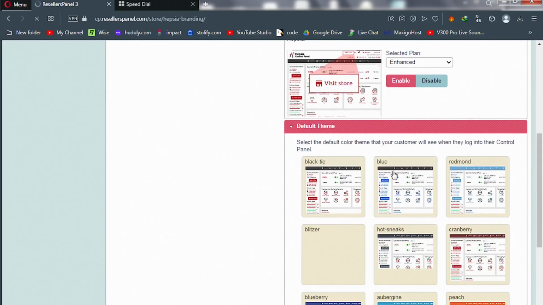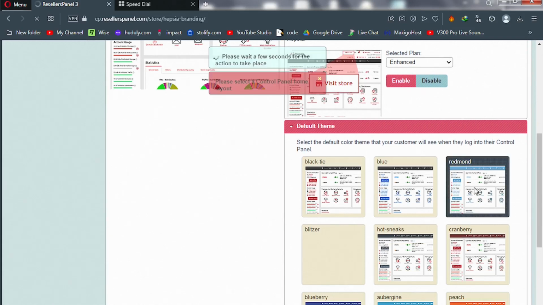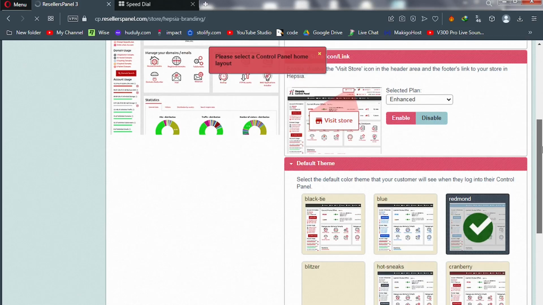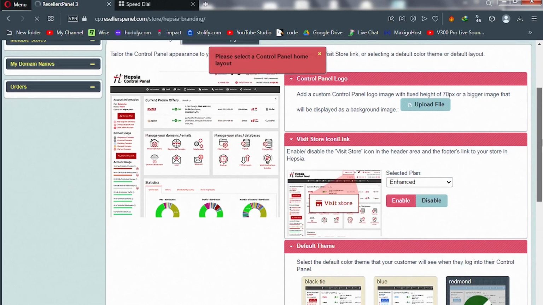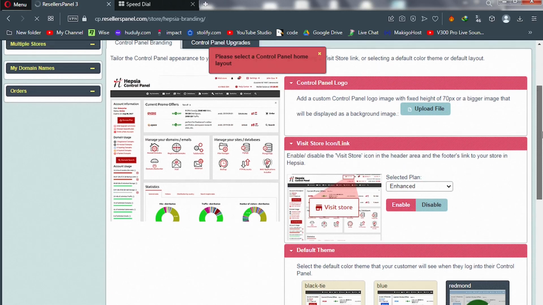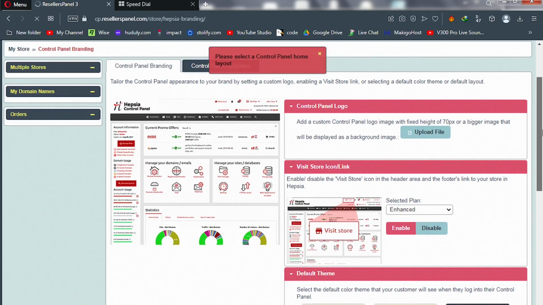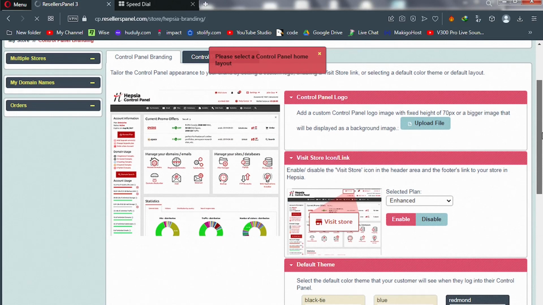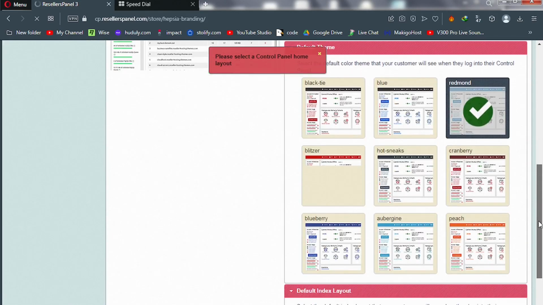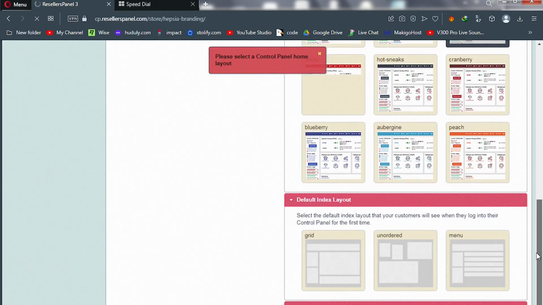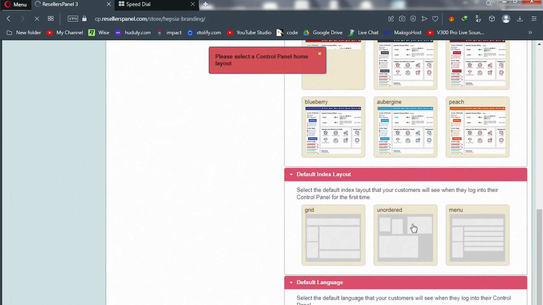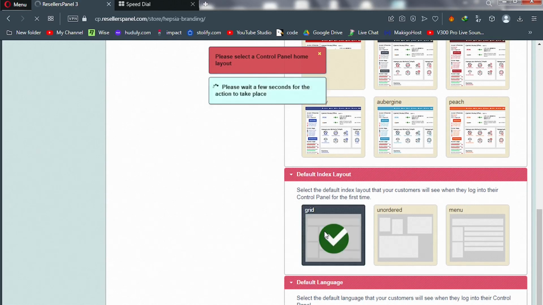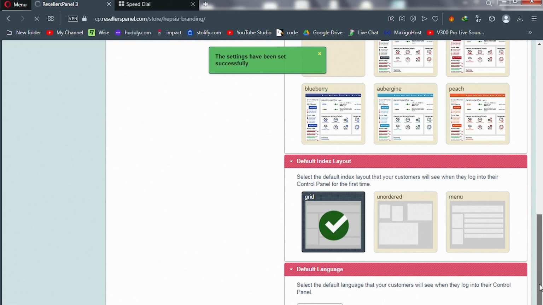So pick your default theme. Pick the one you want. Just click on it, and this one will be selected. Please select the control panel. Scroll down. Pick a layout. And then we are set.